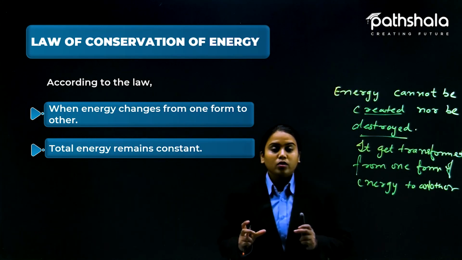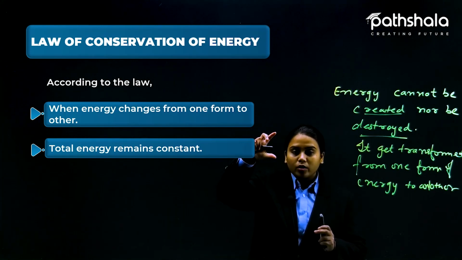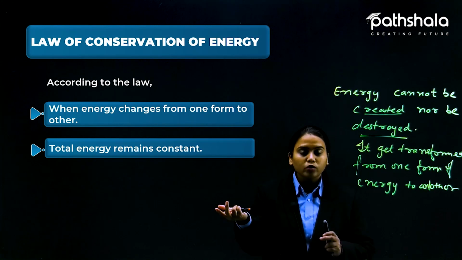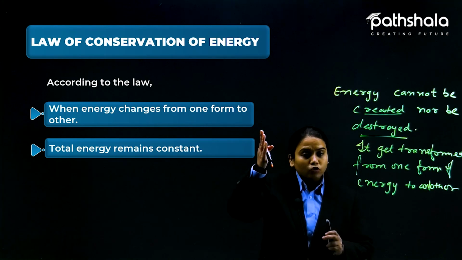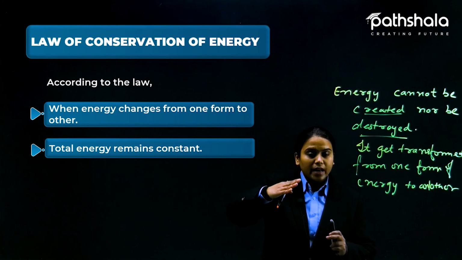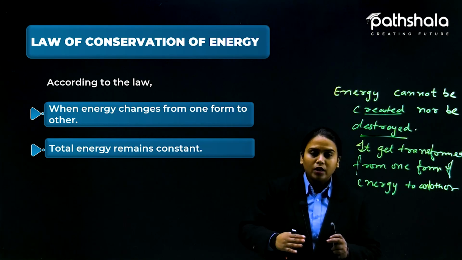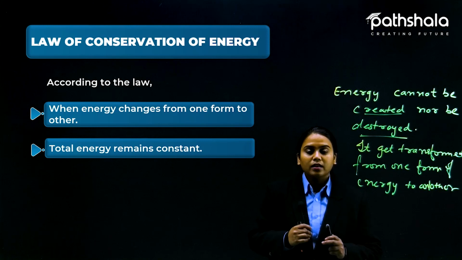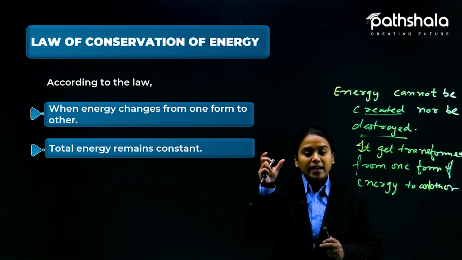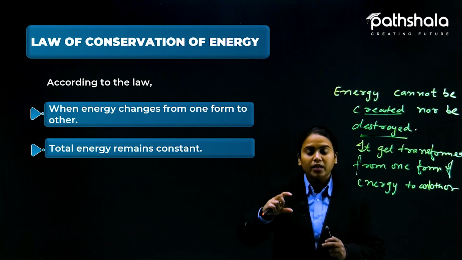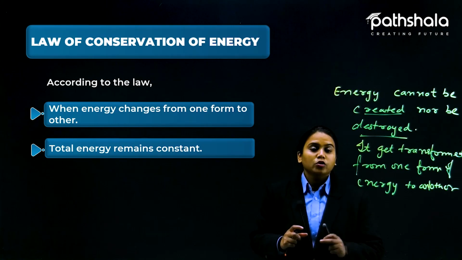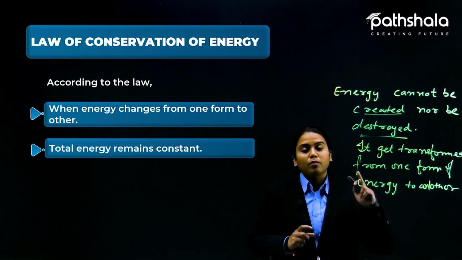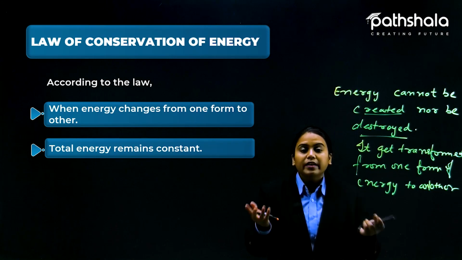Like the falling of the pot: now there is no potential energy because it is thrown from the height and is moving toward the ground. So we say this potential energy is converted into kinetic energy, from one form to another. We haven't created it.